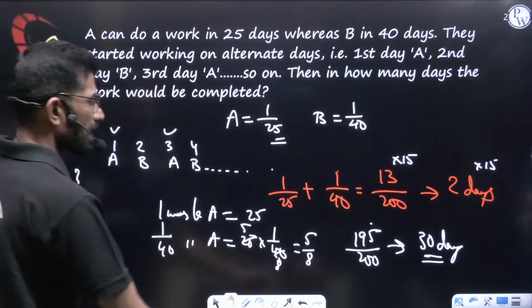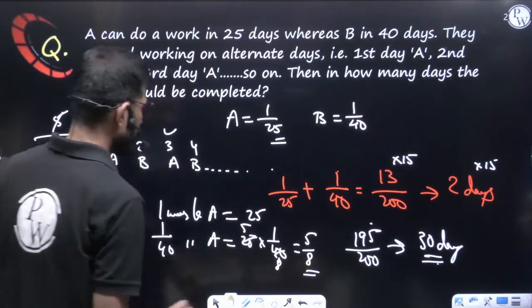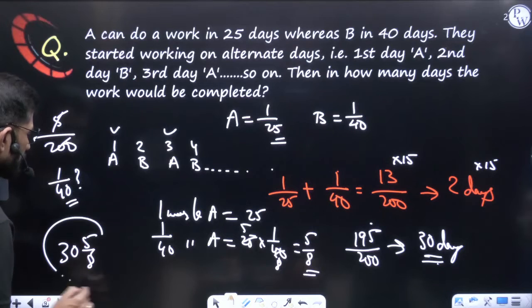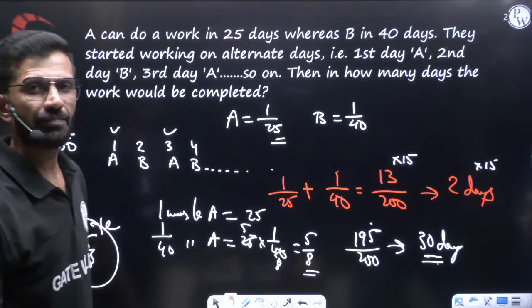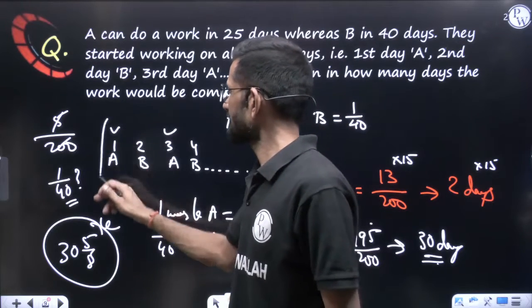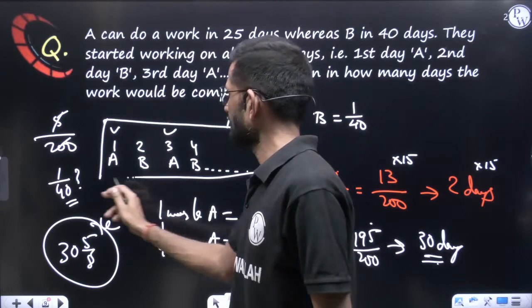Now up till here your answer was 30, and here 5 by 8. So your answer becomes 30 plus 5 by 8, that is 245 by 8 days. When both are working in this order, the work will get completed in this many days. In this series, that is your answer.